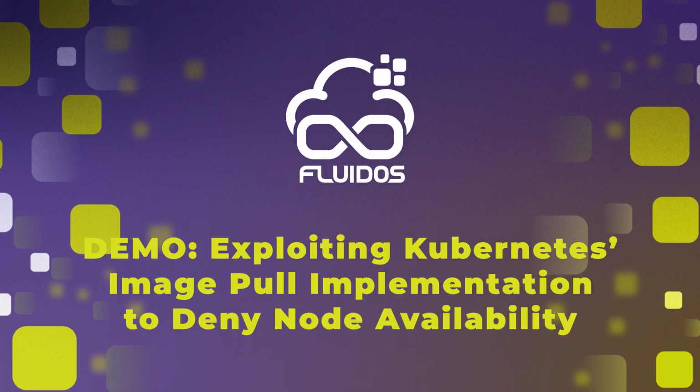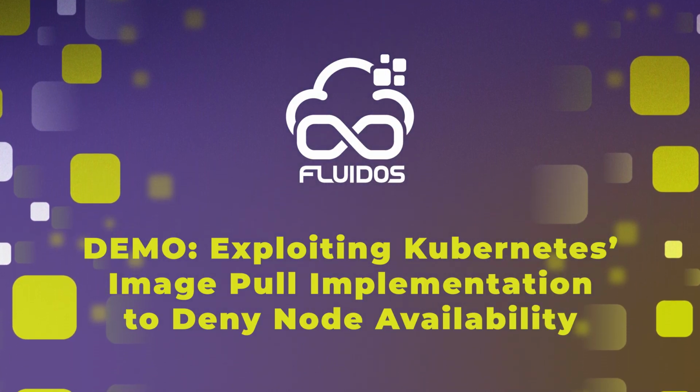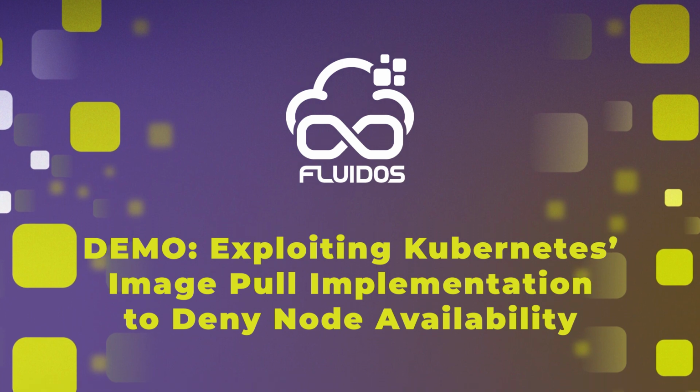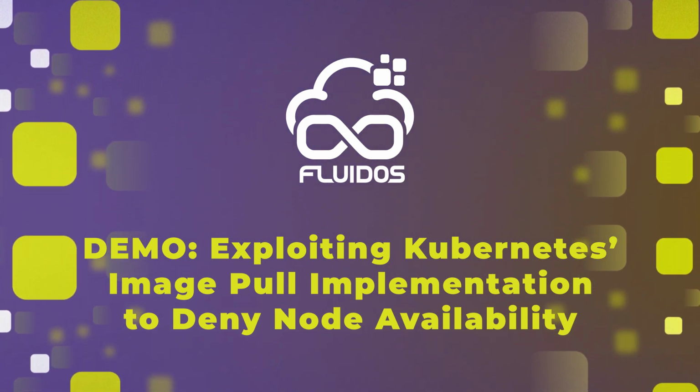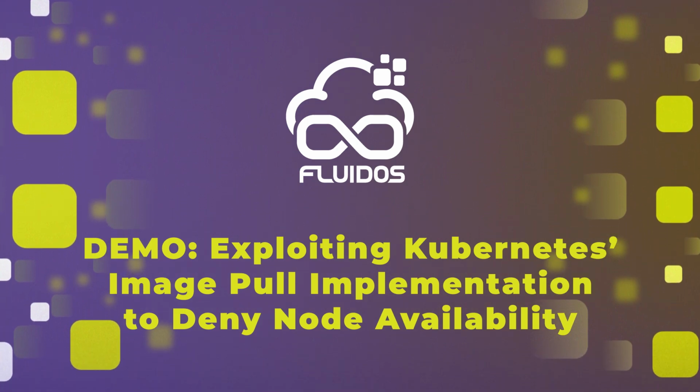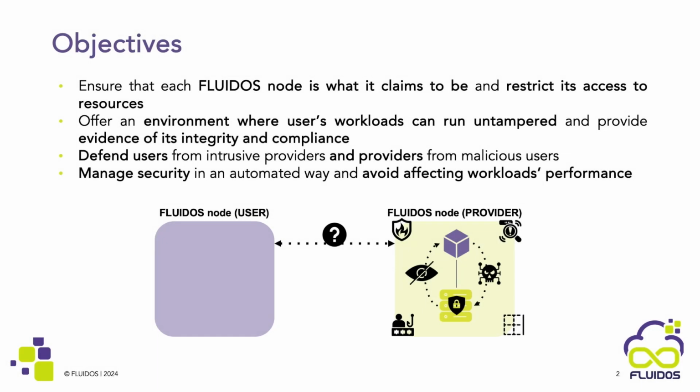Welcome to this demo, showcasing how a flaw in the Kubernetes API related to image pulling can be exploited to disrupt a cluster, its effects, and how this can be mitigated in the context of FLUIDOS. While other parts of the FLUIDOS platform are designed to minimize issues from noisy neighbors, prevent unauthorized access, and ensure that the cluster is secure, other threats can still arise from unexpected sources.